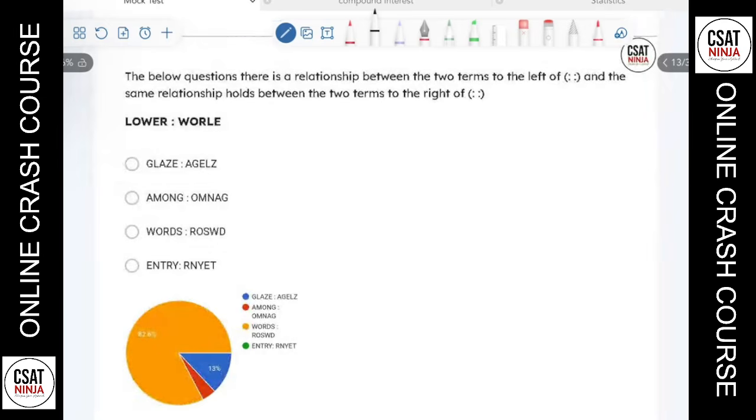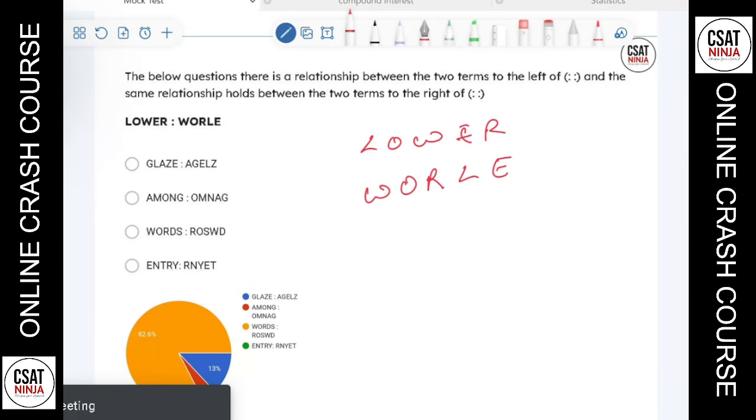The next word here is, what is it? LOWER is written as WORLE. Okay, so there's a crossing going on because all the letters are the same. Before solving coding decoding, what you need to look at is whether all the alphabets are changed or not. Here, all the alphabets are the same, which means there's a crossing here. R goes here, W goes here, O goes here.